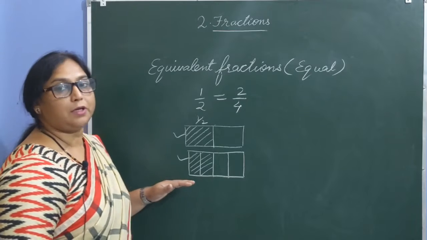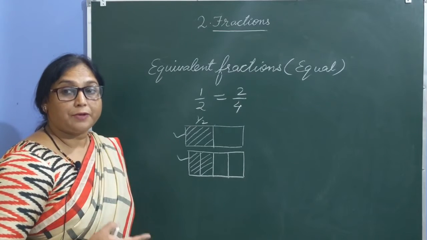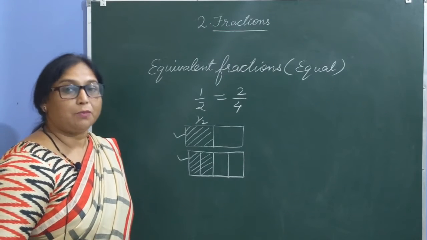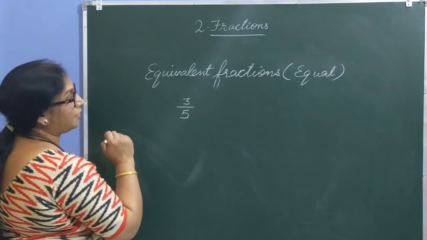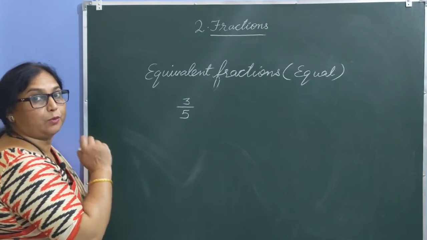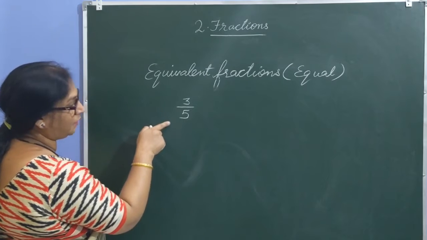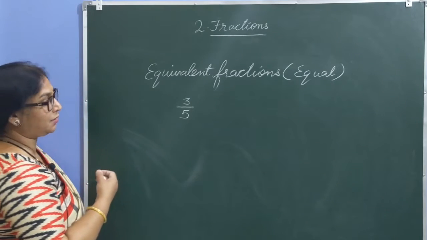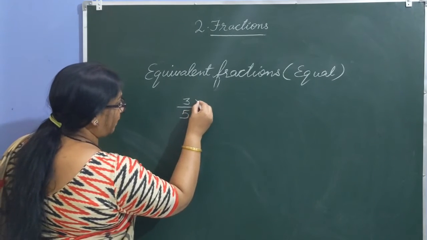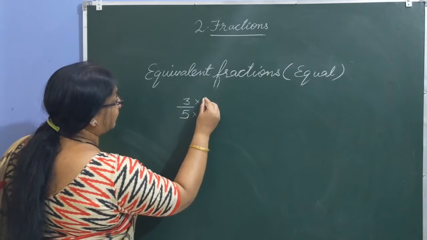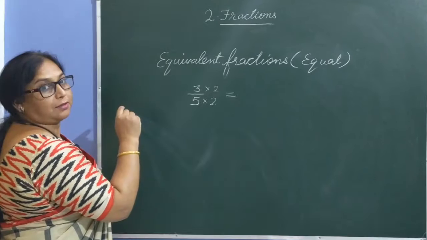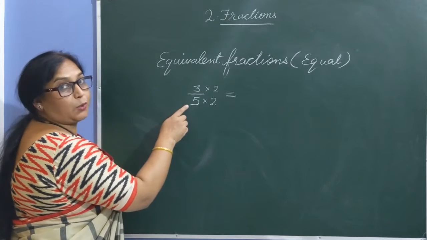Now you will learn how to find equivalent fractions of a given fraction using multiplication and division. Children, suppose you are asked to find two equivalent fractions of 3 by 5 using multiplication. If you multiply the numerator and denominator by the same non-zero value, you can easily obtain an equivalent fraction.